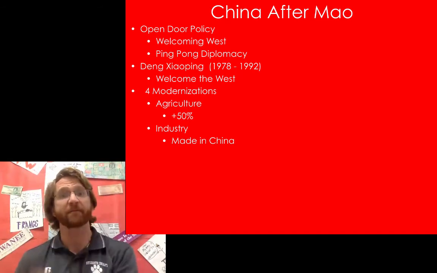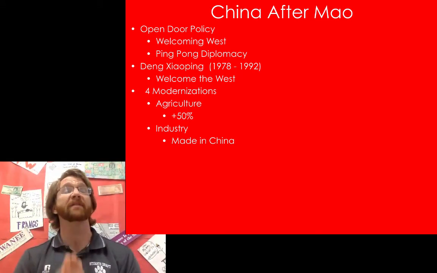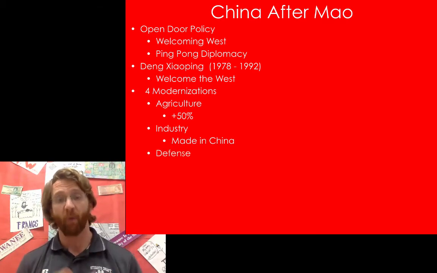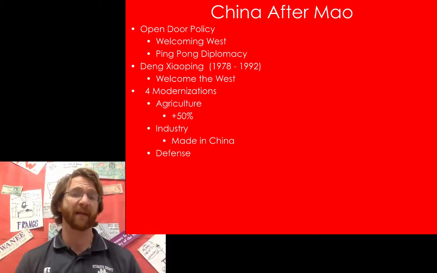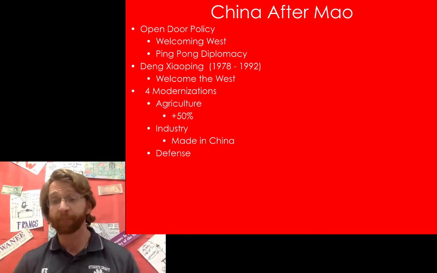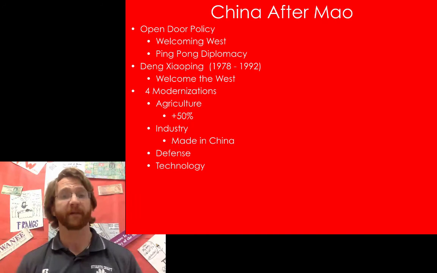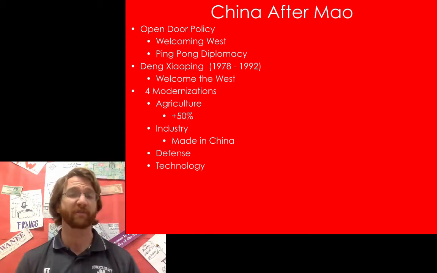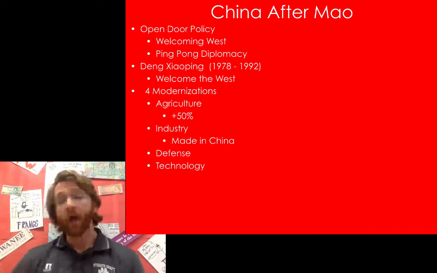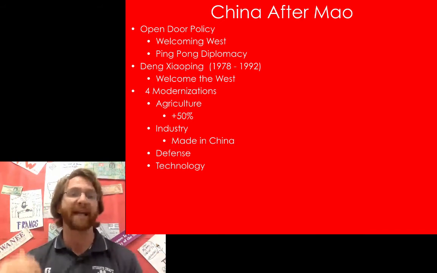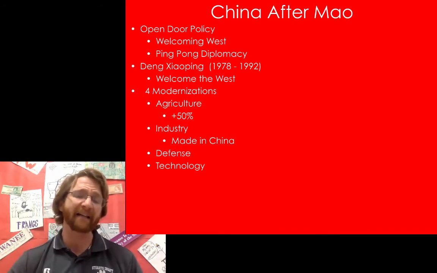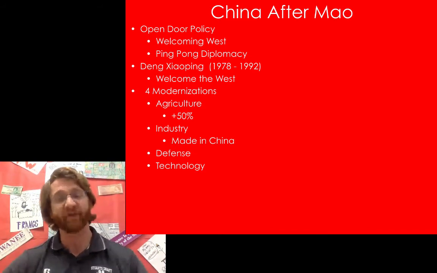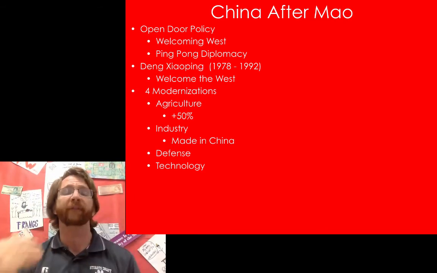That's why so much of our stuff is made in China today, is because of Deng Xiaoping's opening to the West and open door policy to the West. They also modernize in defense. China begins to modernize and develop nuclear weapons on their own. And they also modernize in technology, developing a space program. What does all this mean for China? All this means for China a tremendous increase in gross domestic product, a tremendous increase in the standard of living for their people. And so people are wealthier, people have a higher standard of living, people have more money. And now China in the late 80s and into the 1990s is beginning to emerge as a major world power. And that lays the groundwork for why China is such a strong influence on the world today.